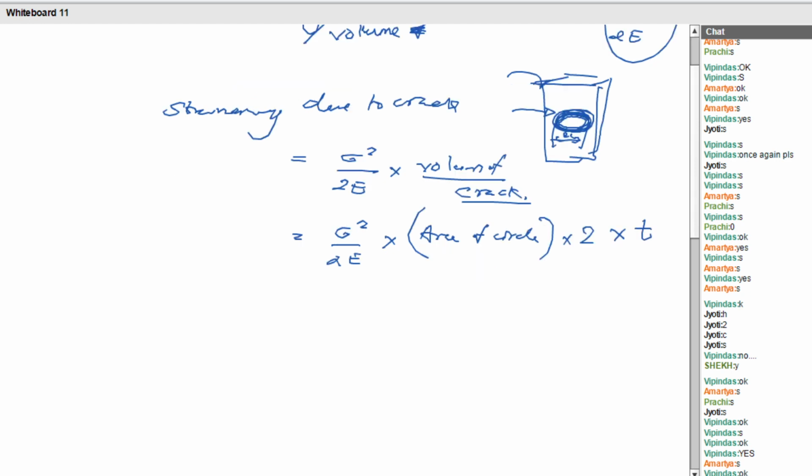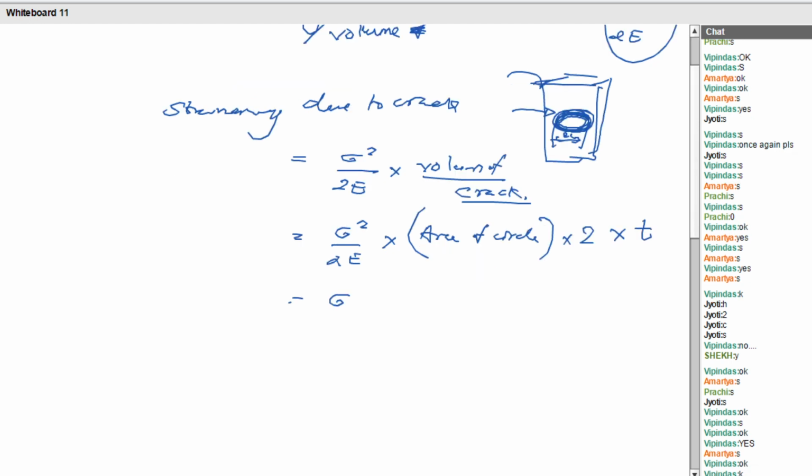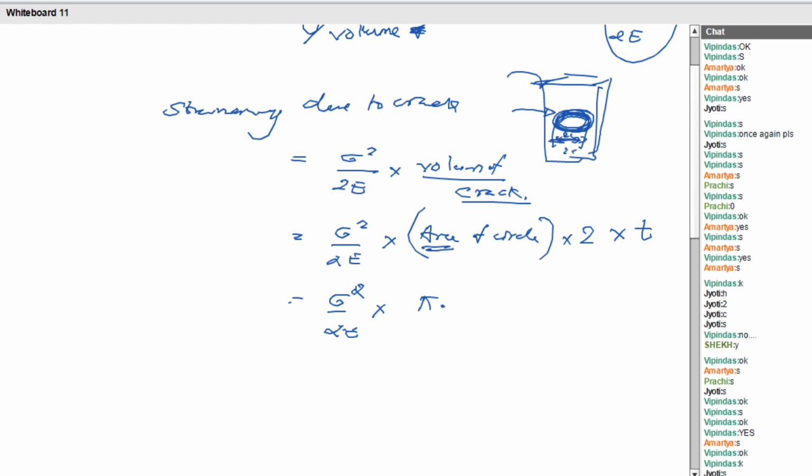I am going to solve this. Sigma square by 2e multiplied with area. Area of the circle is how much? Pi r square. Radius is how much here? The diameter is 2c, so the radius is c. Pi c square. Agreed?